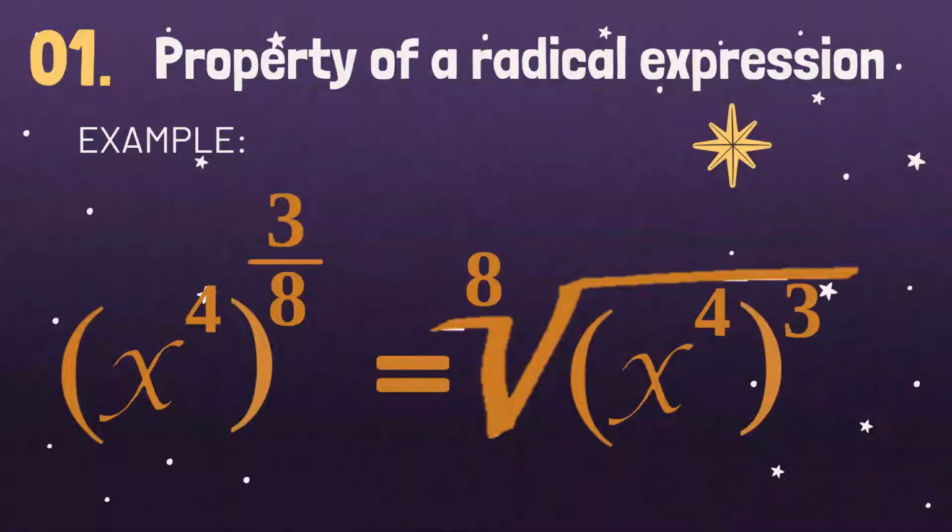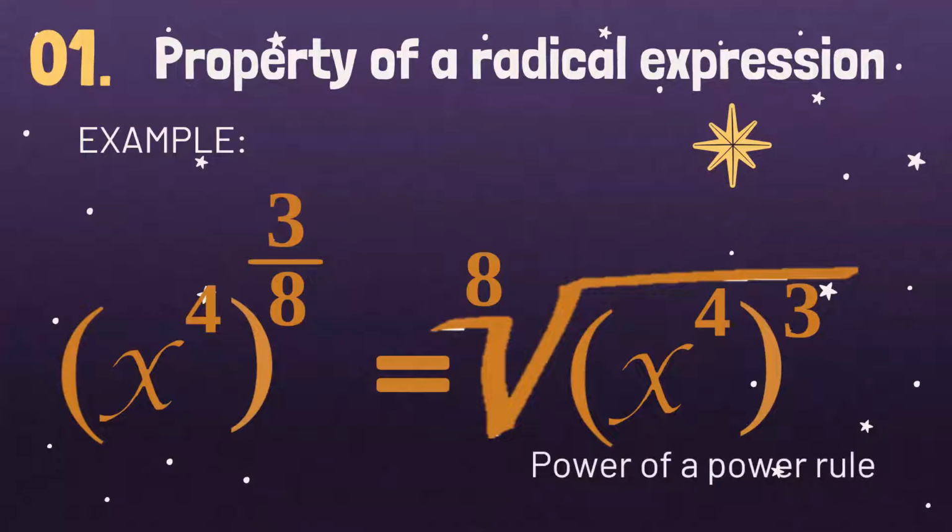We have the last example. x raised to 4, raised to 3 over 8. So, when we convert this, x raised to 4 will be our base. So that's why it will become the radicand. And the numerator of the exponent will be the exponent of the radicand. And our denominator will be the index.